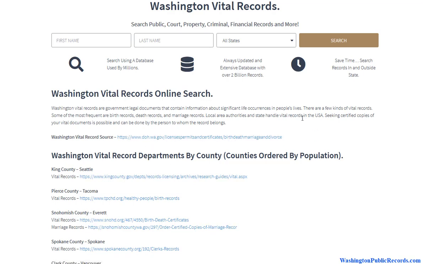But if you're just looking for information, let's say you are dating somebody and you wanted to find out if they have ever had a divorce or something like that, you can use different public databases to look this information up. Vital records are just life events like birth, death, marriage, divorce, things like that.